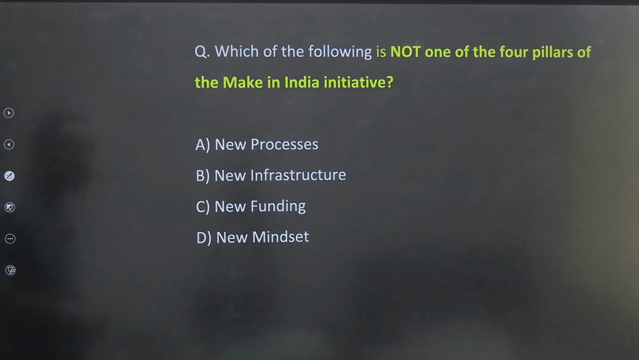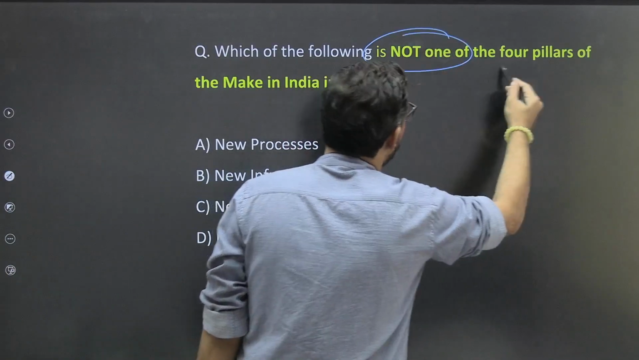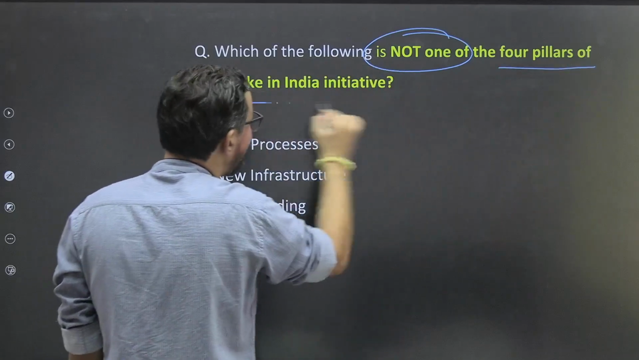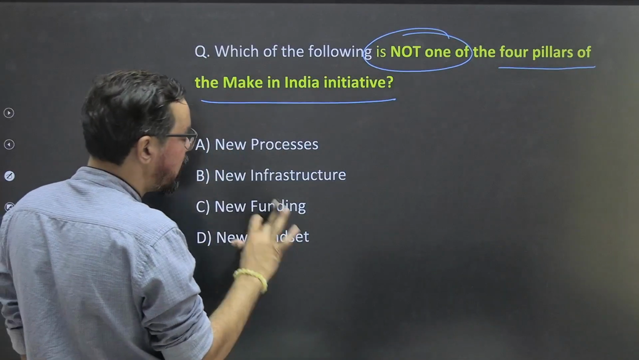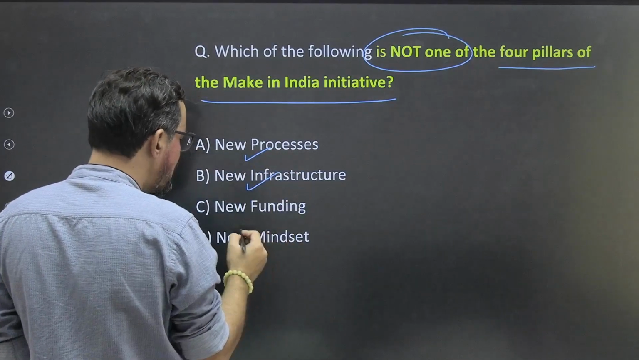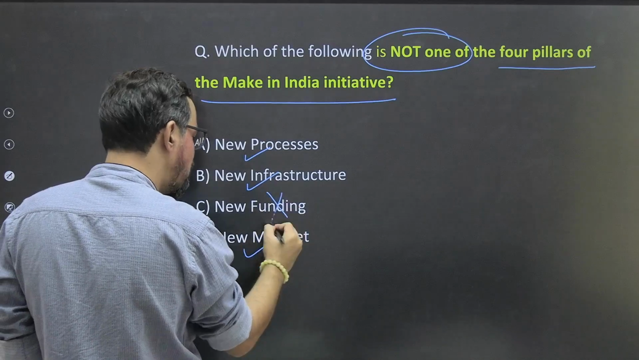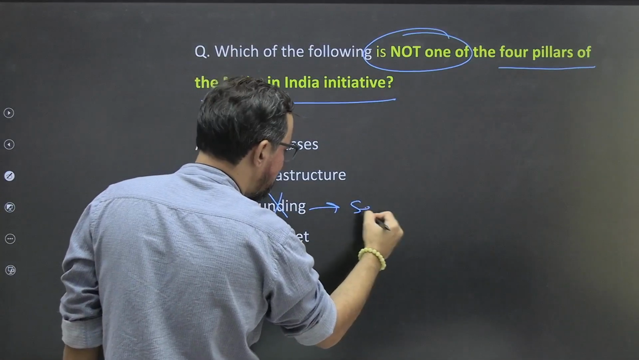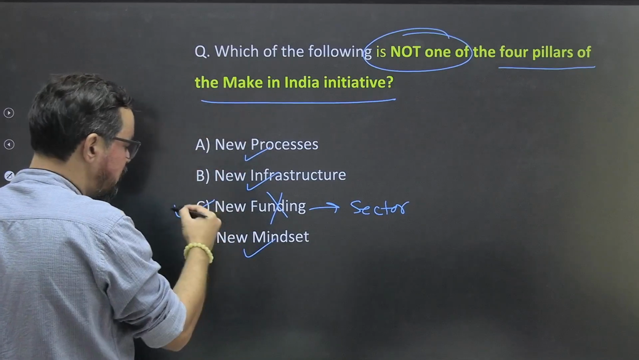Next one. Which of the following is not one of the four pillars of the Make in India initiative? New process, new infrastructure, new mindset; new funding is wrong. It should get replaced with new sectors. So this is the one. So option C will be the right answer.